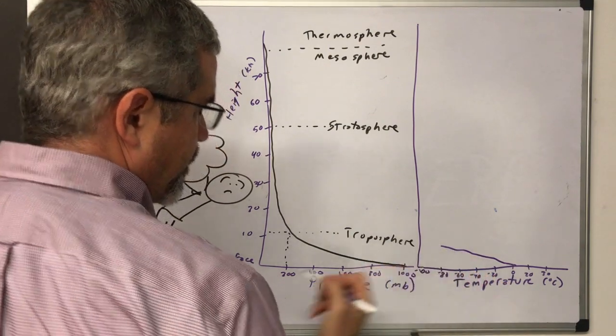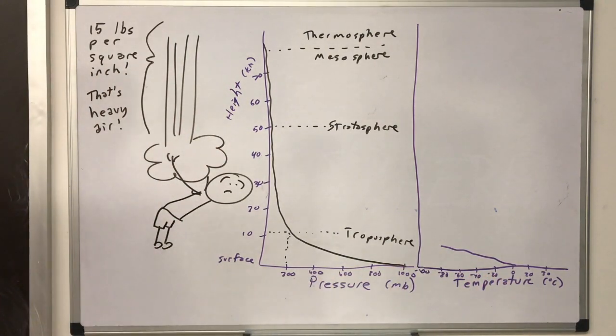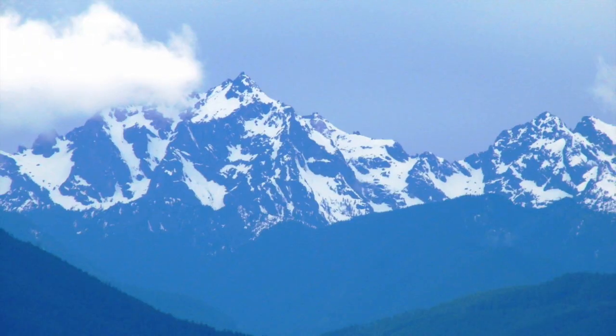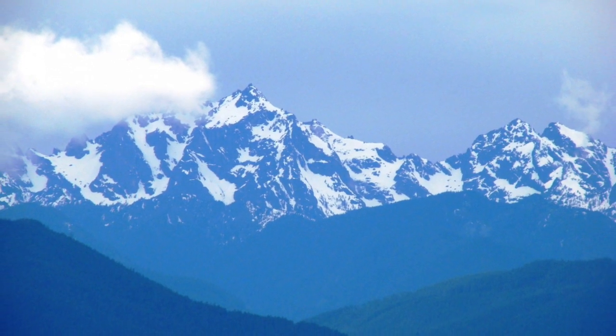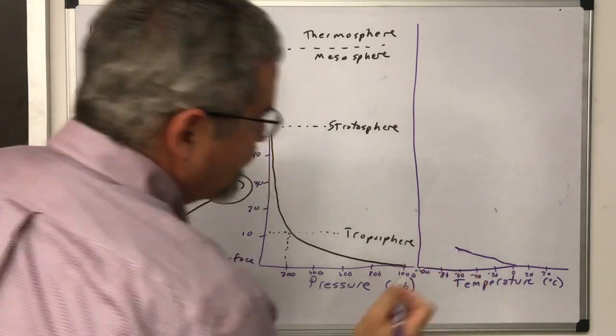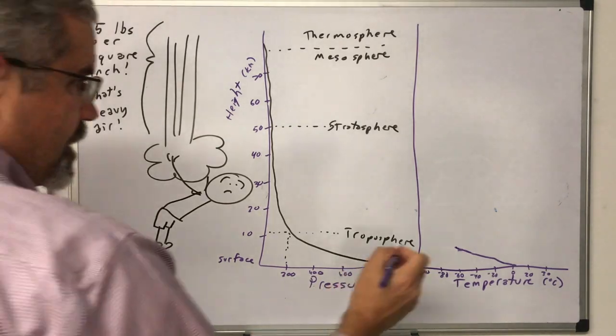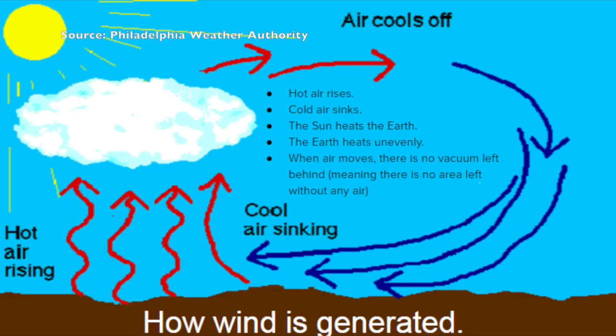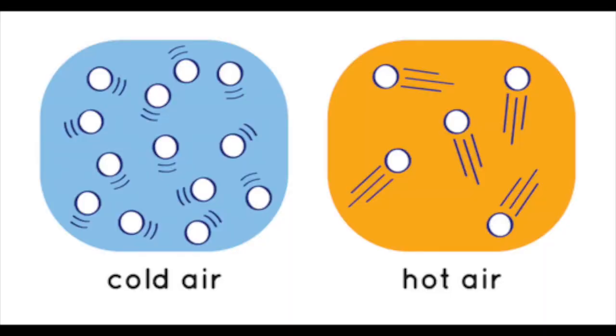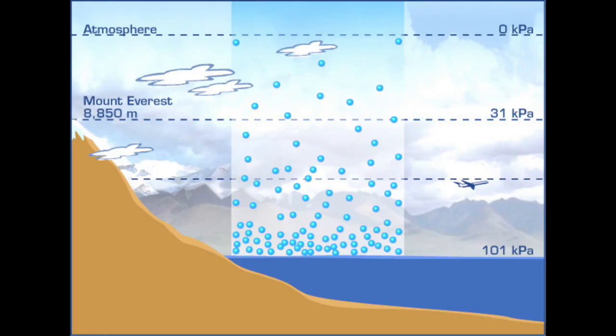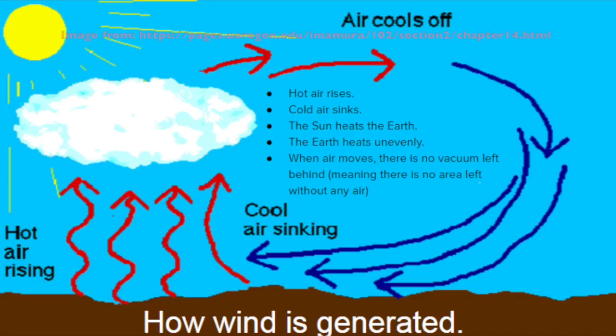Atmospheric layers are defined by temperature gradients. In the troposphere, the temperature declines as you go up, which is why mountains have snow on them. The temperature declines with altitude because the troposphere is mostly heated from below as the surface absorbs incoming solar radiation. It also declines because as warm air rises, there's less air above it pushing down, so the pressure goes down, so the air expands, and the expanding gases cool down. So the air cools down as it rises in the atmosphere and warms up as it sinks.